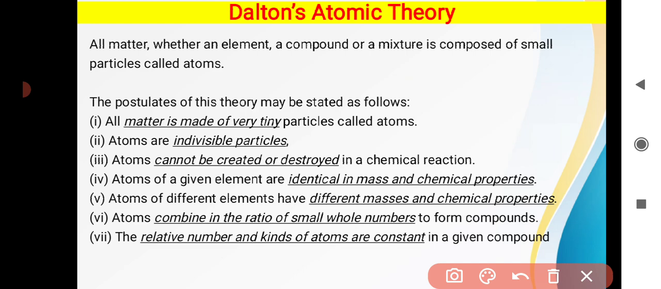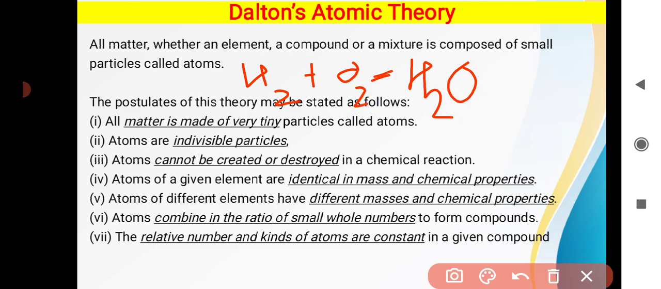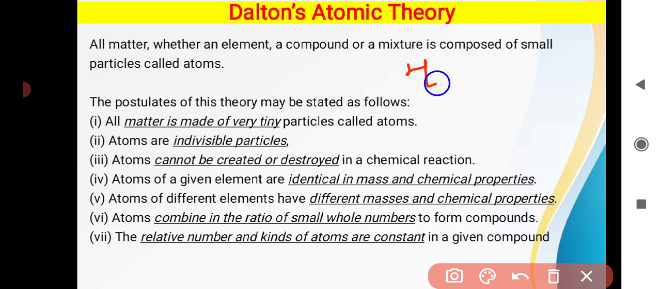The next postulate of his theory states that atoms combine in the ratio of small whole numbers to form a compound. Like hydrogen, when combined in two ratios with oxygen, it will form H2O. This is water. When two oxygen atoms are combined with two hydrogen atoms, it will form hydrogen peroxide. When four hydrogens are combined with carbon, they will form CH4, which is methane. So as you see here, this is 4.